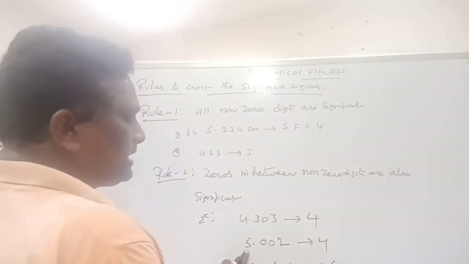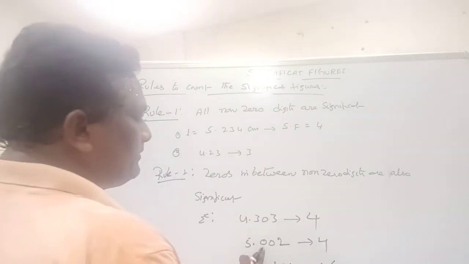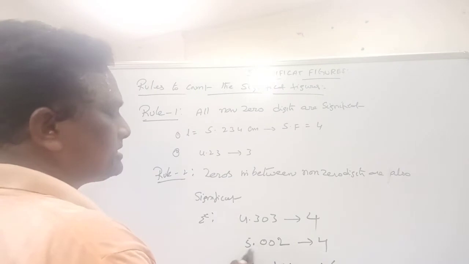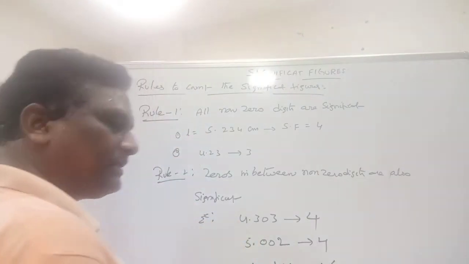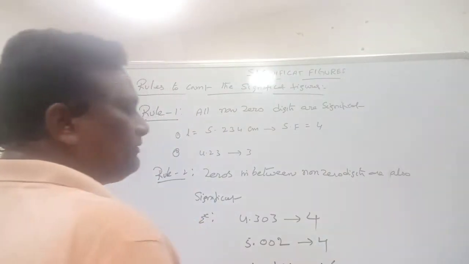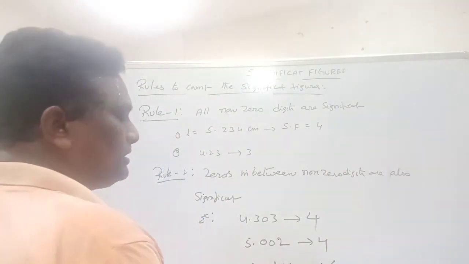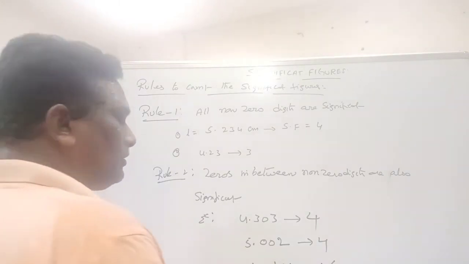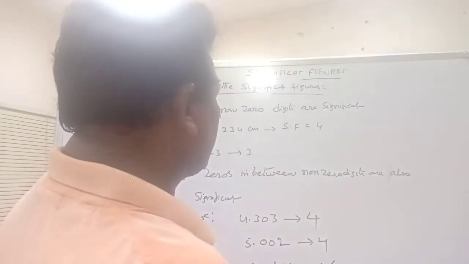Similarly, take 5.002. Here also these two zeros are existing between non-zero digits, so these two are also significant. Total number of significant figures is 4. Similarly, 1.01012: total number of significant figures is 6.